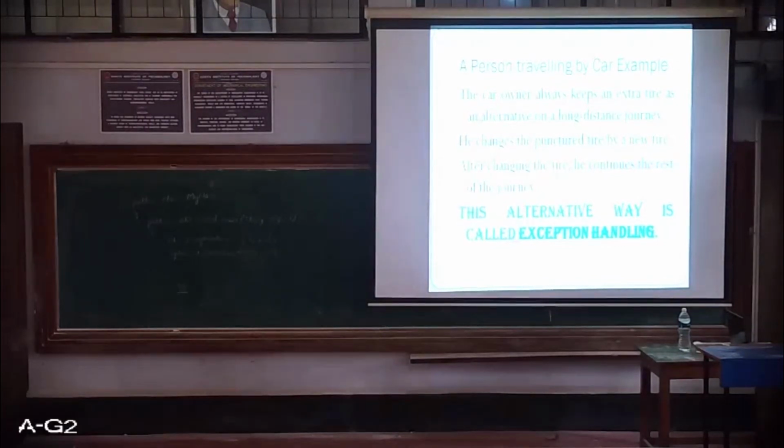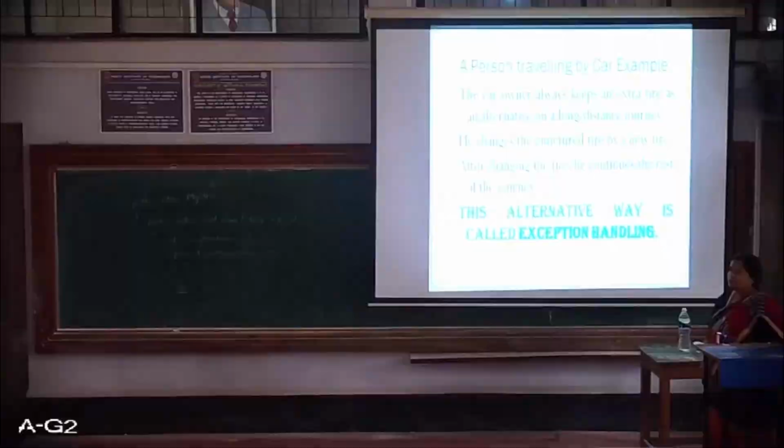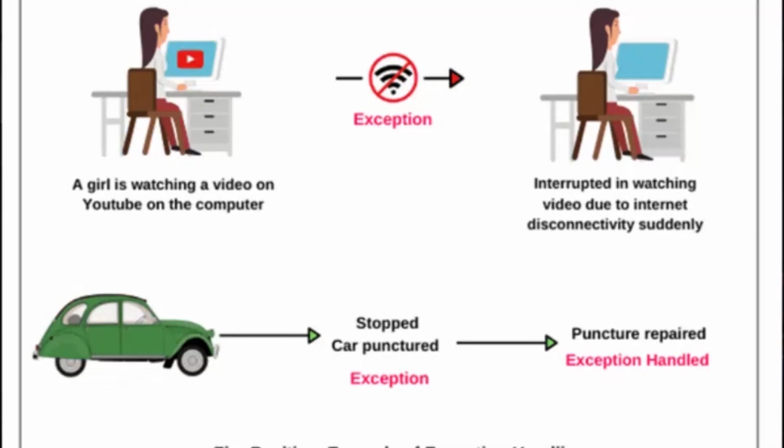What has happened here is the car owner was traveling by his car. Maybe he was traveling from Pune to Belgaum, and we have seen that his car got punctured and he had to stop in between. So what is the alternative way over here? He has kept an extra tire so that he can replace that punctured tire with a new tire and then continue his journey. Right? So that is what exception handling is.